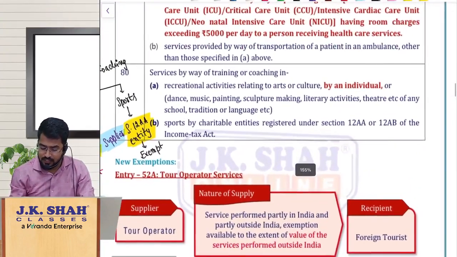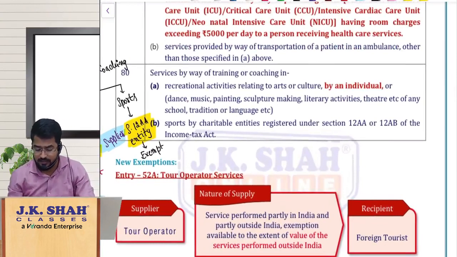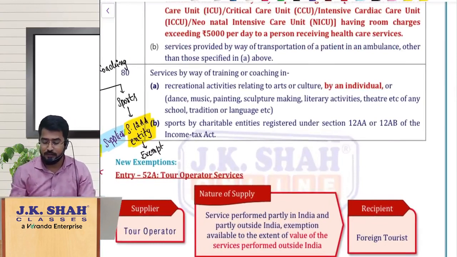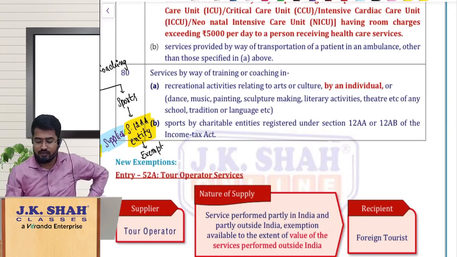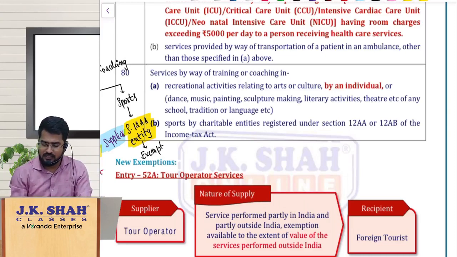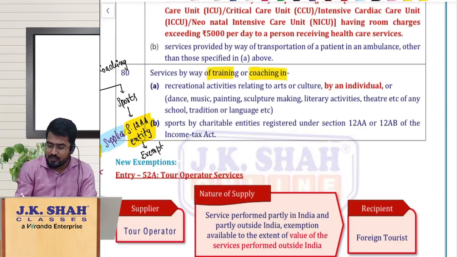Next, coming to entry number 80, my dear friends, the last entry which got amended. It covers services by way of training or coaching, with respect to recreational activities related to arts and culture, and with respect to sports.